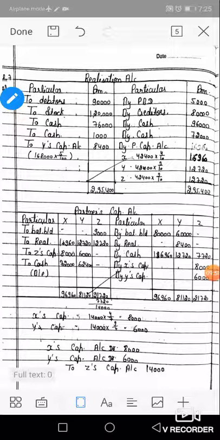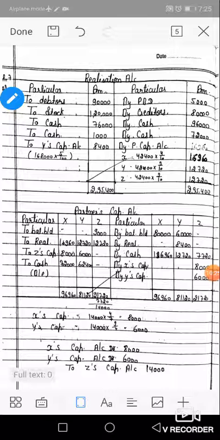If a partnership appoints a particular partner to sell the assets and distribute the amount to the liability holders, then the firm pays a fixed commission to the partner for all this work, and the realization expense in such case will be borne by the partner.